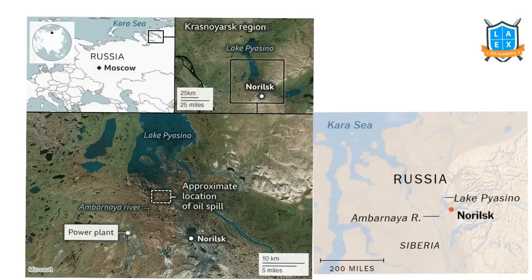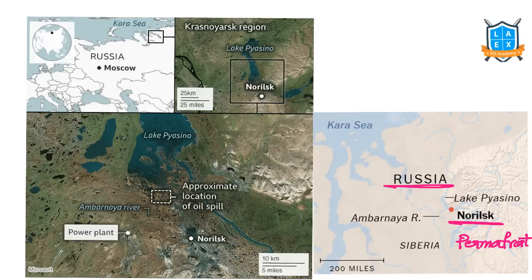There's one more issue with regard to Russia and the Arctic region. That's the Norilsk oil spill. Recently this has happened. Norilsk is a place in Russia. In that particular region, especially in the Siberian region, we have this land called permafrost land.